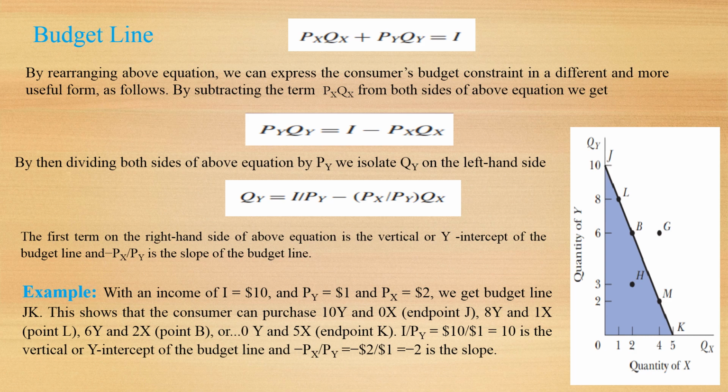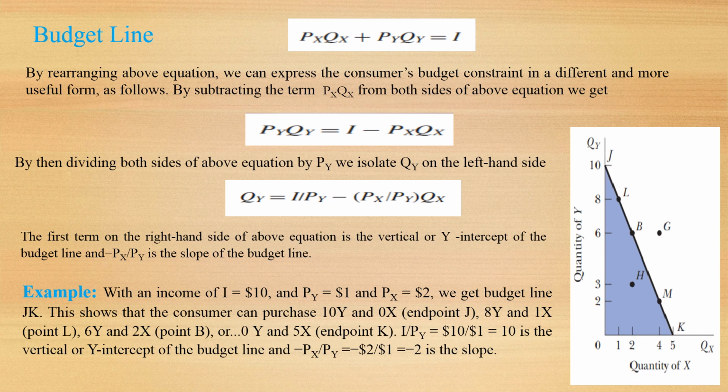By rearranging the above equation, we can express the consumer's budget constraint in a different and more useful form as follows. By subtracting PxQx from both sides of the above equation, we get PyQy is equal to I minus PxQx.